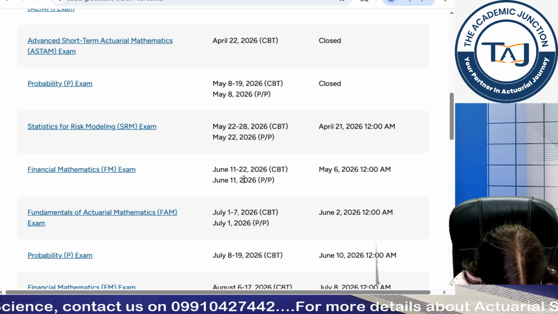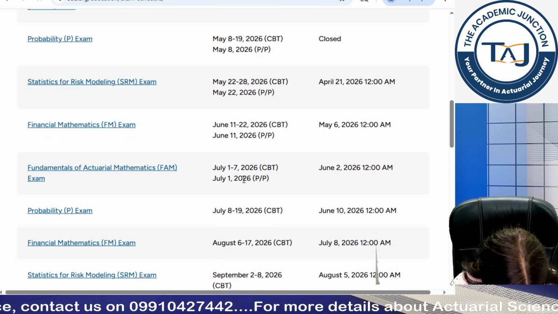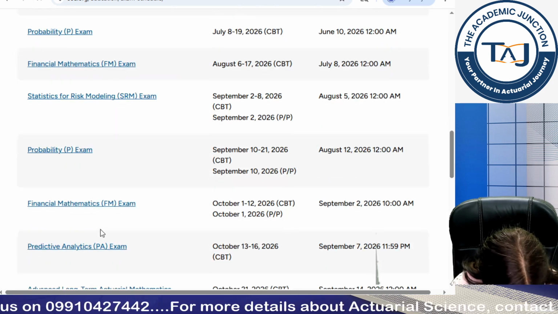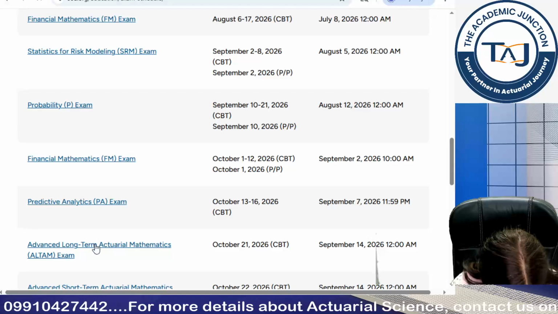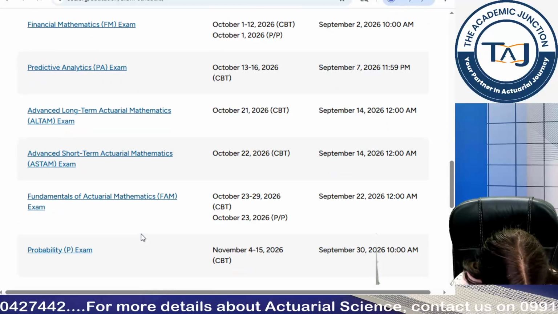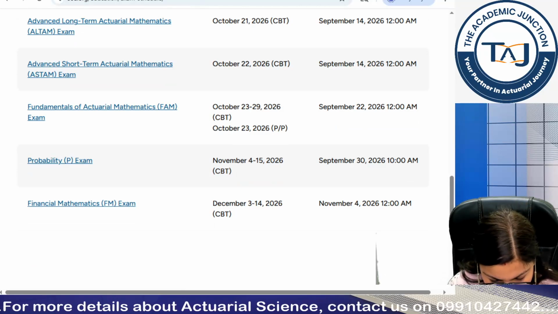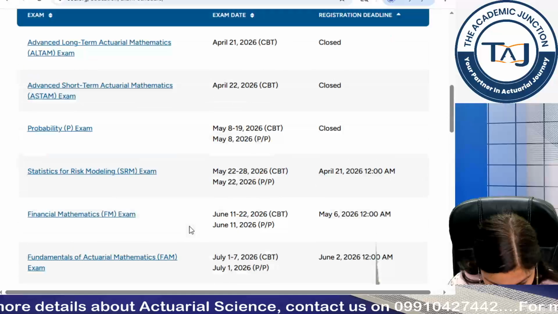You can see it was scheduled for June, then we have this exam in August, and then you have your exam in October, and for this year you then have your exam in December. So you should plan when you are going to give this exam.